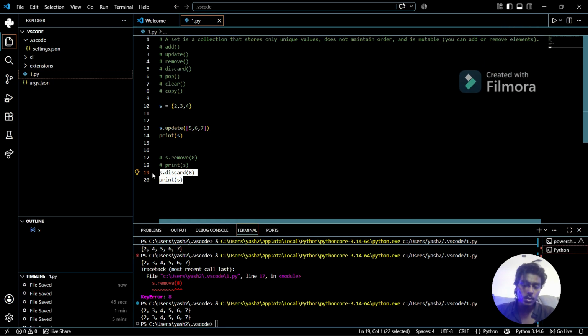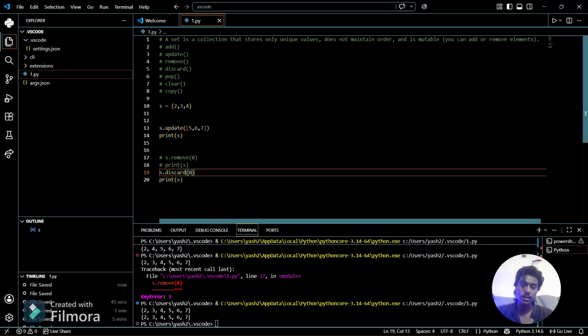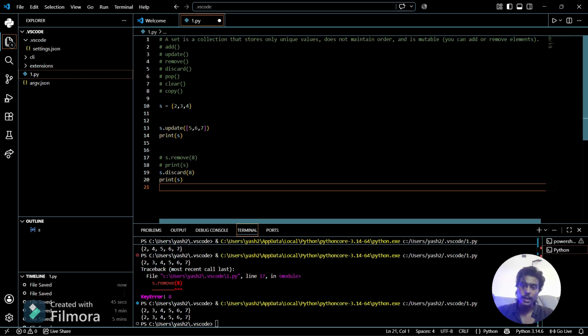So if you want to remove something, you can use discard and remove both. But if you don't want errors, and you want more efficiency in your code, you can use discard. Even if the element does not exist in the set, it will not cause any error, so your code can run smoothly. So now move to the next, which is pop.